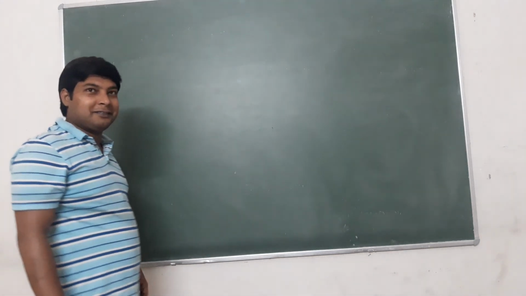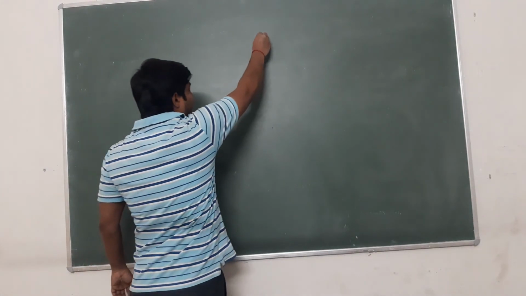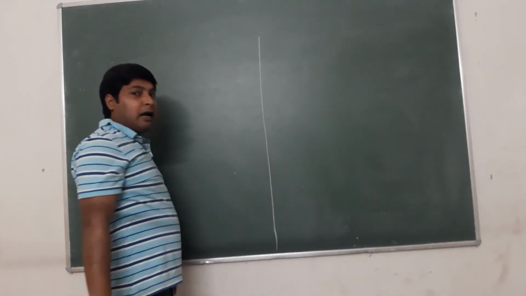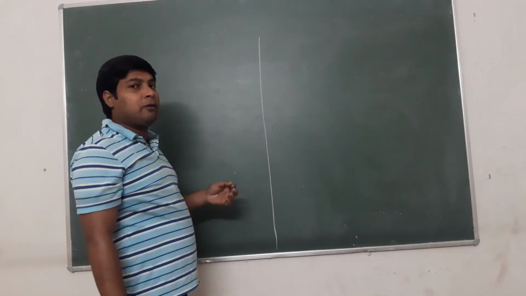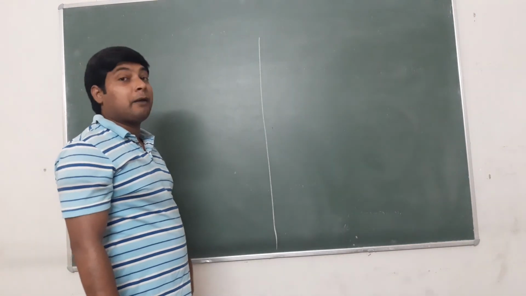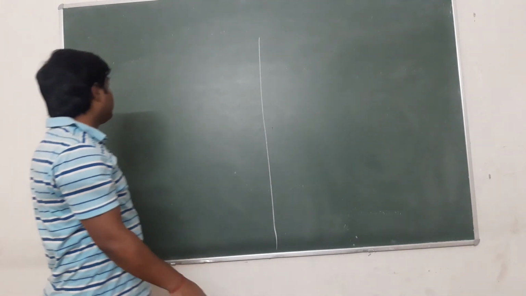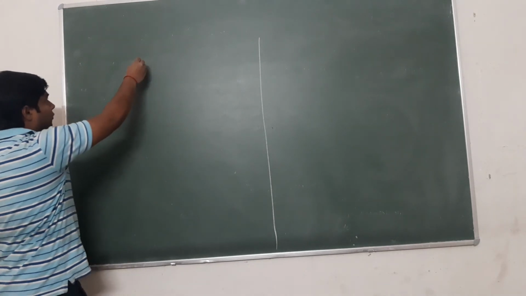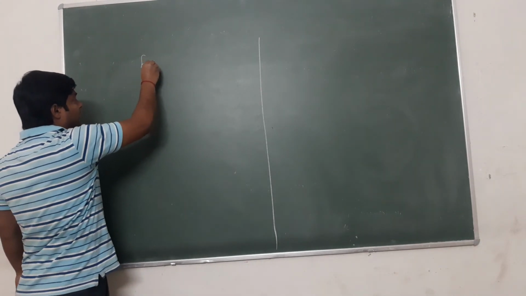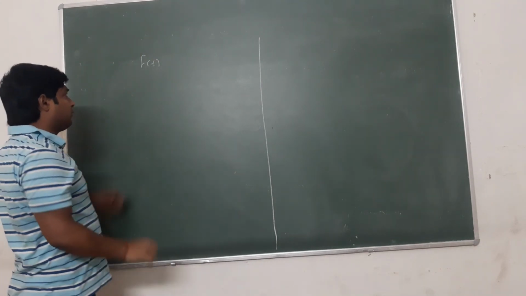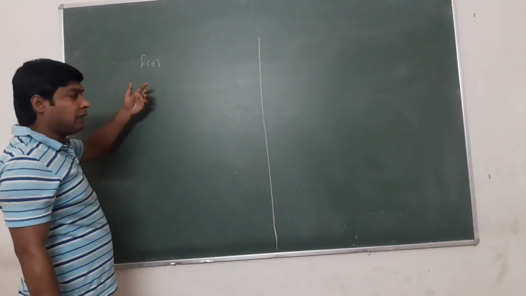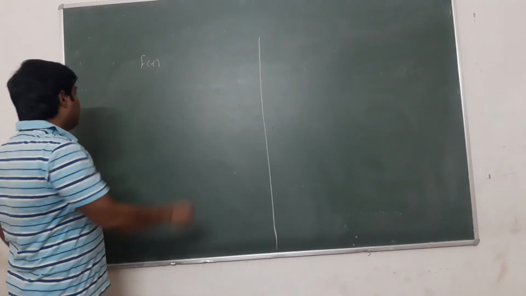Good morning, students. Today we will learn how to convert any time domain signal into Laplace domain. If you know the signal f(t) and somebody says to transform it into Laplace transform, then what is the formula?